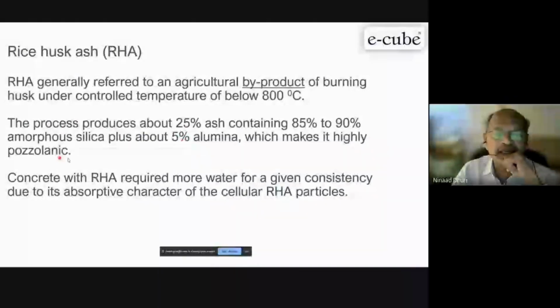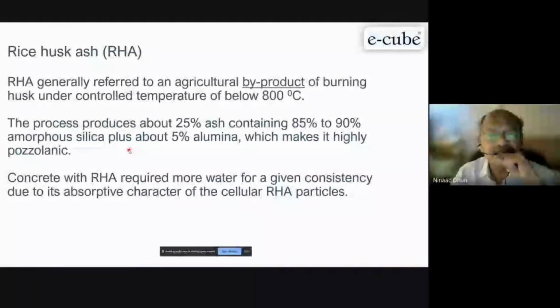It is a highly reactive material. And rice husk has a very porous texture. If you see it in a microscope, it is a very porous texture. So even without grinding we can use this material, and it gives excellent compressive strength.